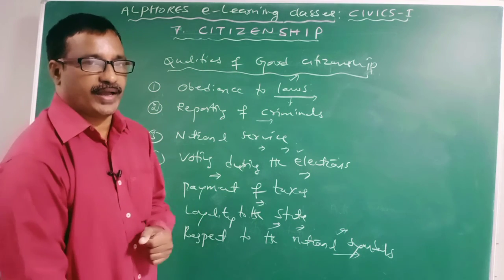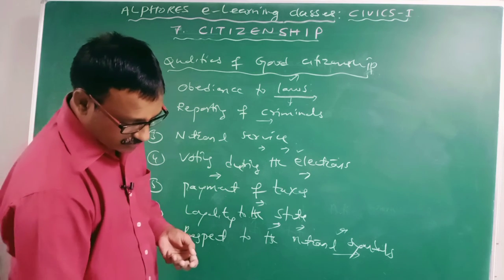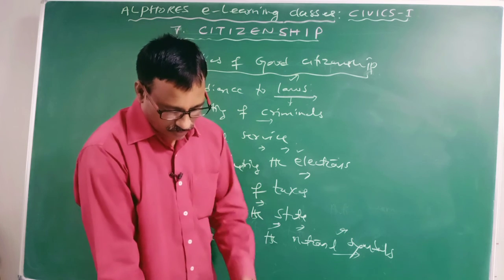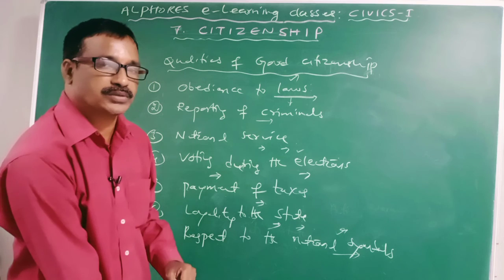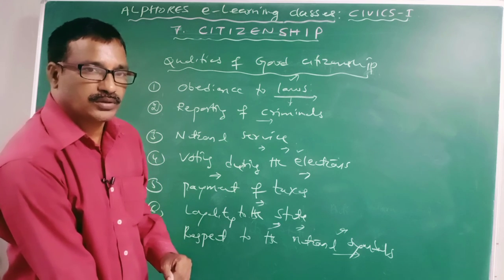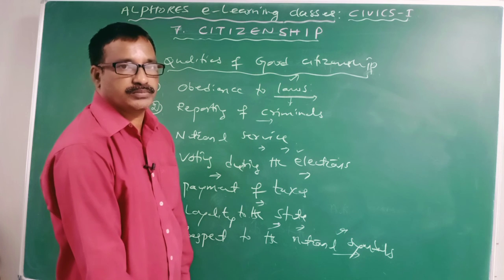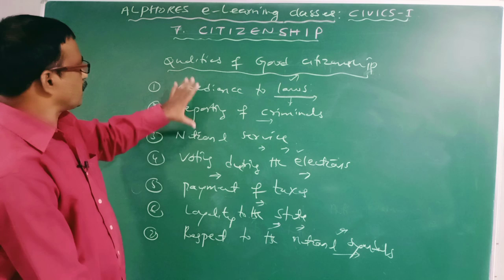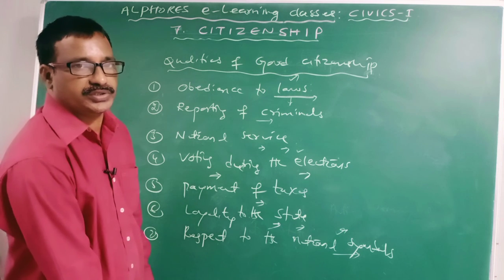National flag, national anthem, currency, and coat of arms. These are the national symbols. Clear? Hence we must respect our national symbols. So these are some of the important qualities of good citizenship.